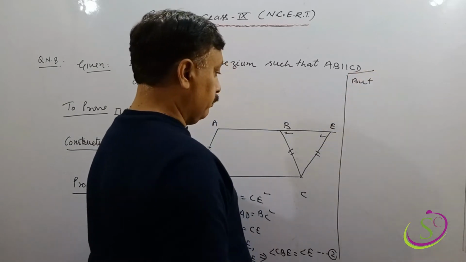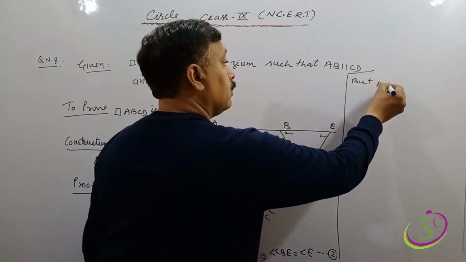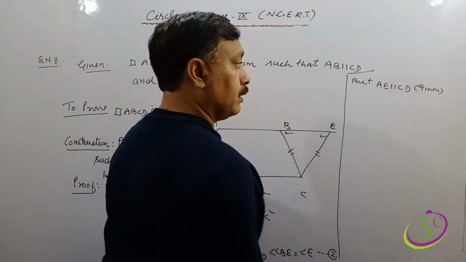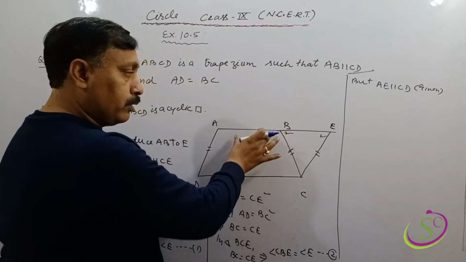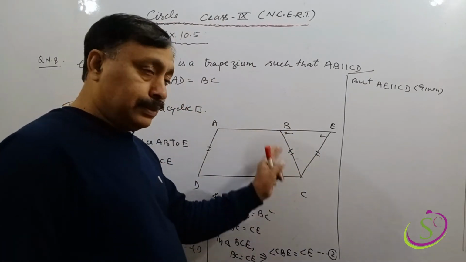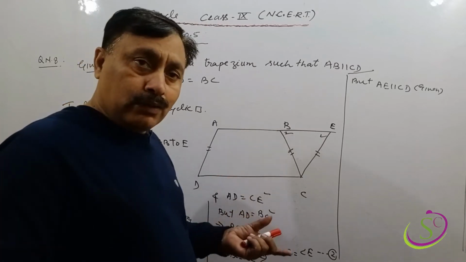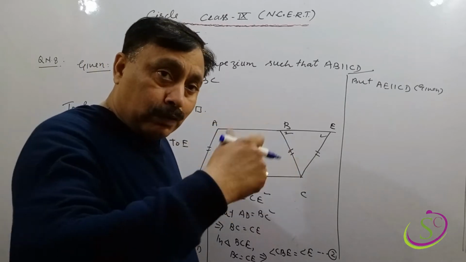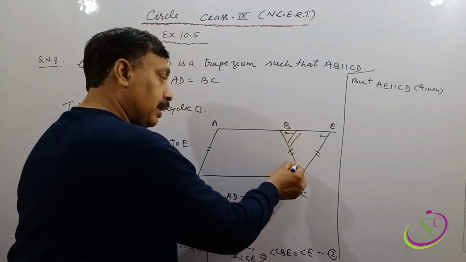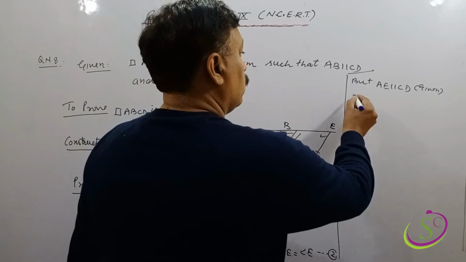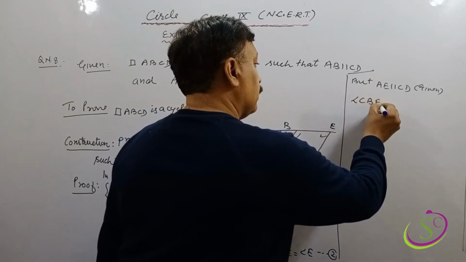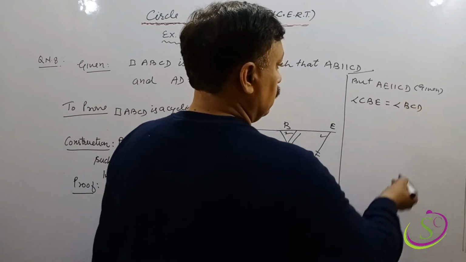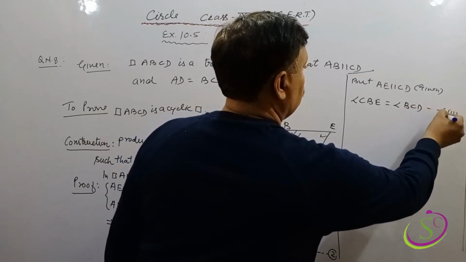But we will see AE parallel to CD. Why? It is given. Look, this line and this line both are parallel to each other, and BC is the transversal line, and we know that when two parallel lines are intersected by a transversal line, then a pair of alternate angles, this angle and this angle, will be equal. So angle CBE will equal angle BCD. Clear? And this is statement 3rd.